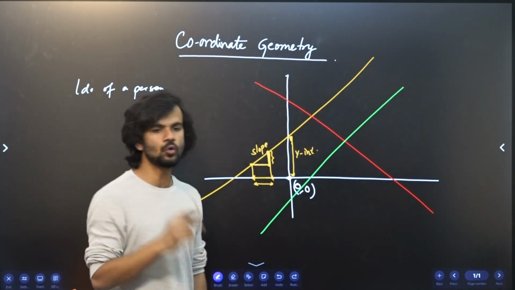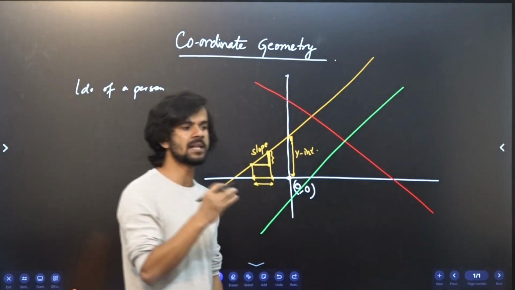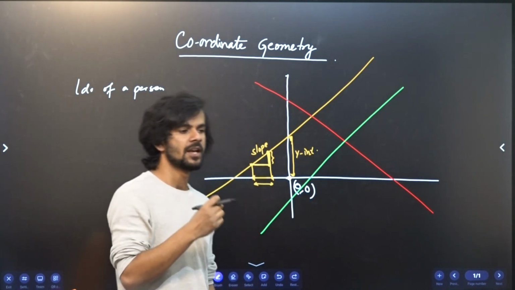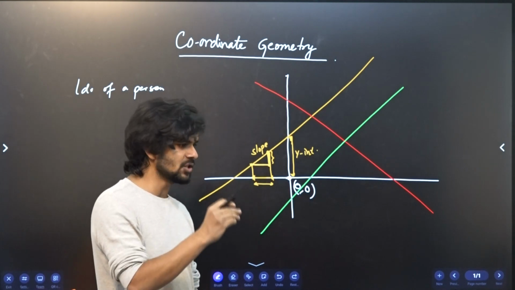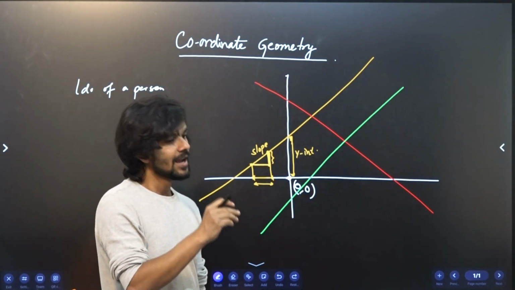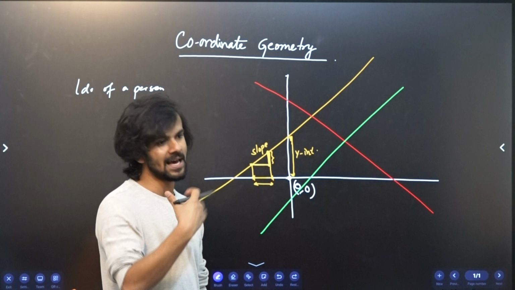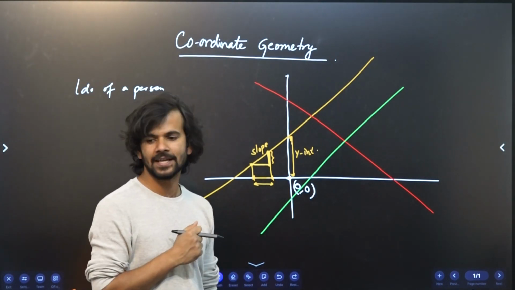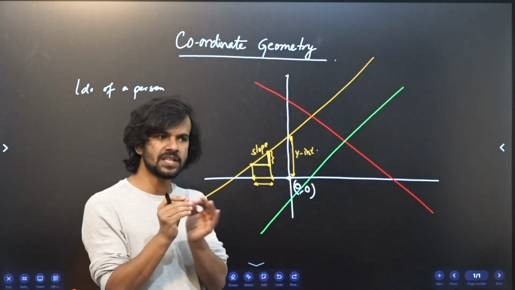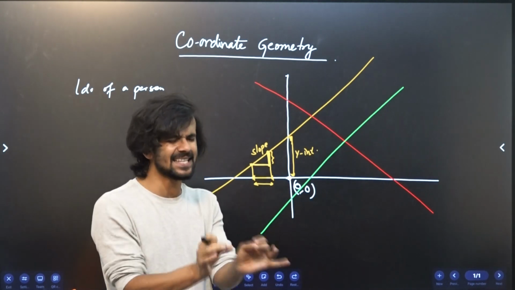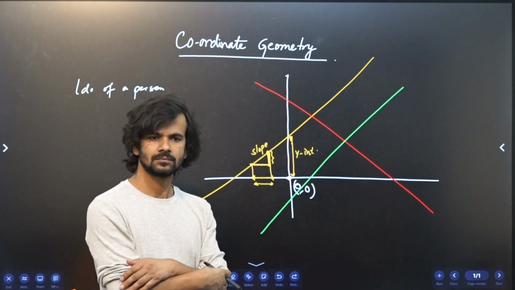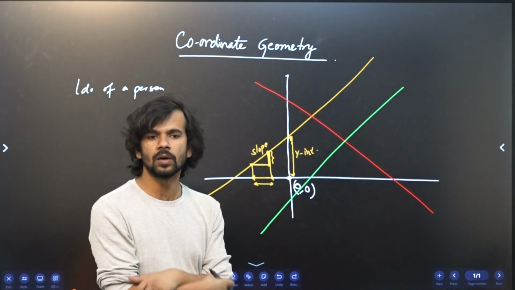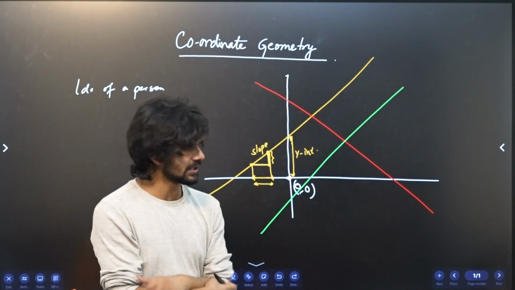So you need two things. Just like for a person you need a first name and last name, similarly for a line, slope is the first name and the last name is the y-intercept. Once you know these two things, you will be able to know a line precisely, exactly and accurately, where it is, how it is.